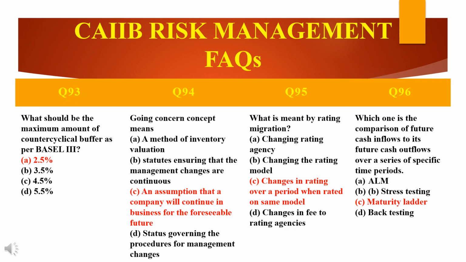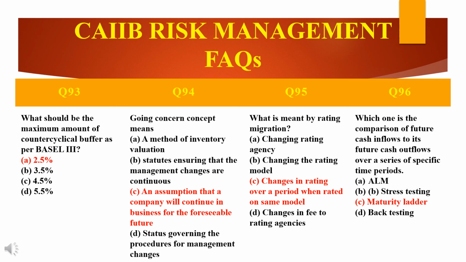Okay. Then comes the next question. What is meant by rating migration? There are four options given. First, changing rating agency. Second, changing the rating model. Third, changes in rating over a period when rated on the same model. And the fourth option is changes in fee to rating agencies.